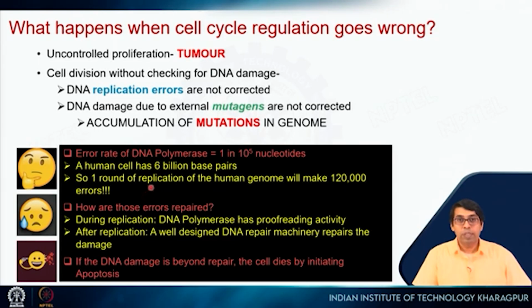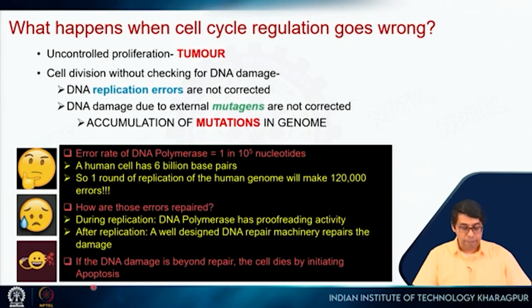But in most cases, all of those are taken care of by mechanisms that are present in the cell, like DNA repair. But when mutation happens in those enzymes which are responsible for DNA repair, then we have a problem, right? During replication, DNA polymerase has proofreading activity, so it will reduce this error. After replication, a well-designed DNA repair machinery repairs the damage. So that also reduces this number. So it ultimately reduces it to 1 in 10 to the power 9.